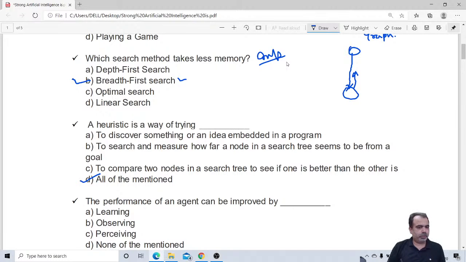Performance of an agent can be improved by learning, observing, perceiving, or none of the above. Arpit Gangwar said A. Yes, A is the answer. Learning. Yes, performance of an agent can be improved by learning. This is the answer, not by observing, not by perceiving. An agent can be made more intelligent only with learning. That is why nowadays machine learning is popular.